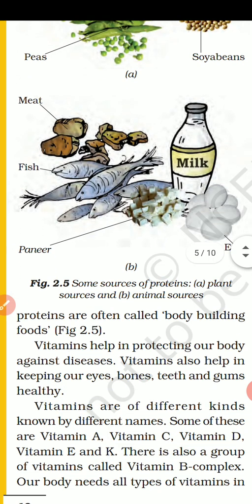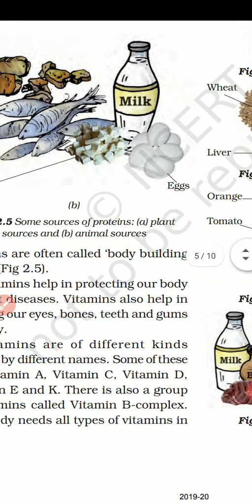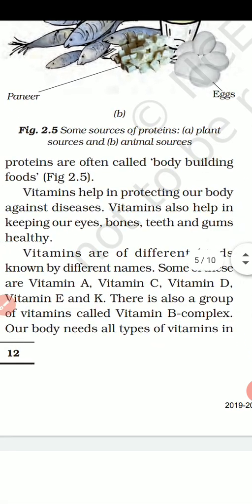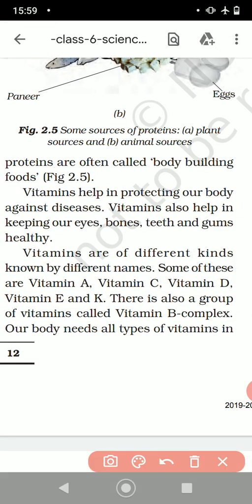Moving to vitamins. Okay, so vitamins help in protecting our body against diseases. It is very important. Why do we have vitamins? Children, those who do not like green vegetables should definitely eat them, because they have vitamins, and vitamins are going to protect you against any kind of disease, any kind of infection, viral or bacterial.